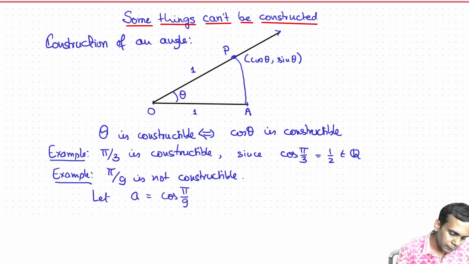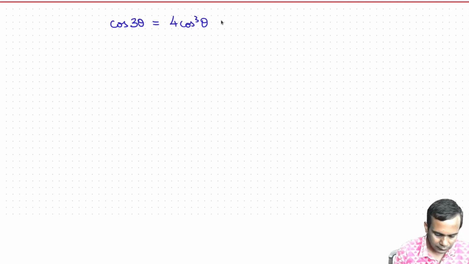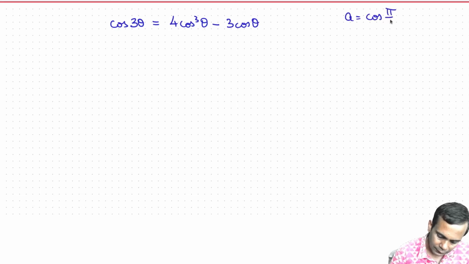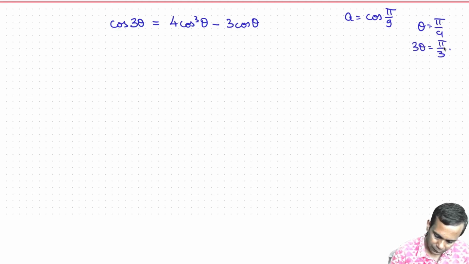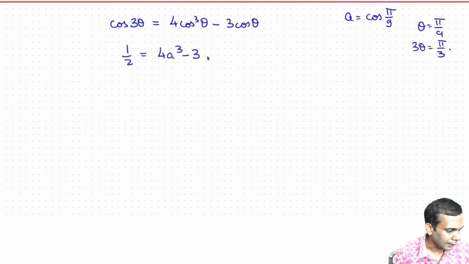We'll use the triple angle formula, which says that cos 3 theta is equal to 4 cos cubed theta minus 3 cos theta. So now we have A equals cos pi by 9, and so this is theta. 3 theta is pi by 3. So what we get is cos pi by 3, which is half, is equal to 4a cubed minus 3a.